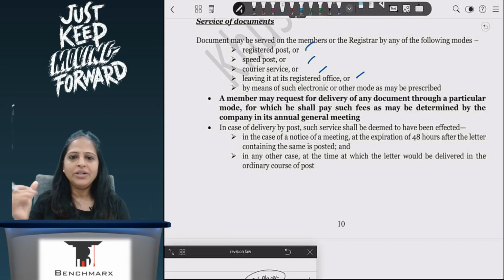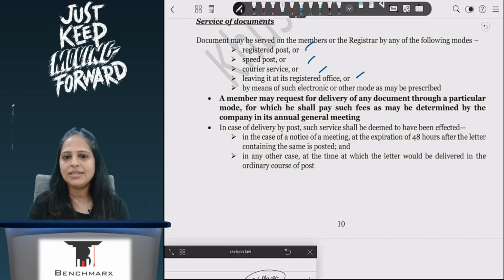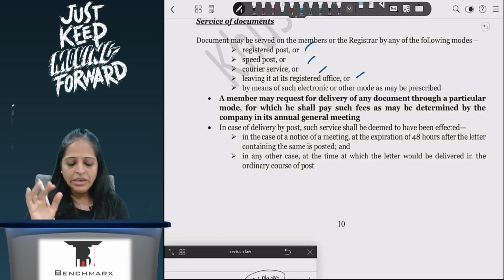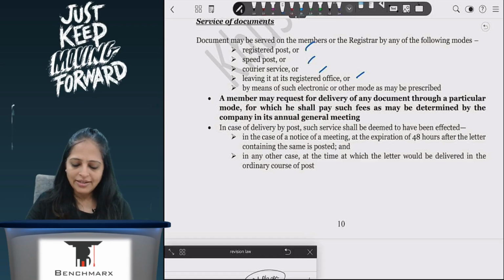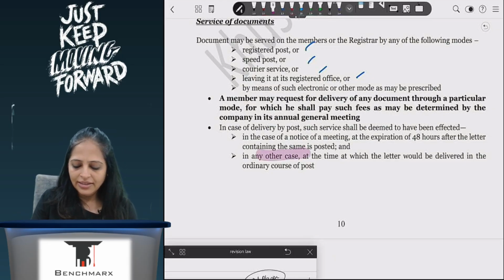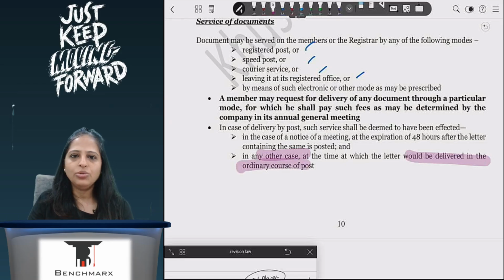There we had also done that if it is to be sent by registered post acknowledgement due, then it must be registered post acknowledgement due; you cannot send by plain registered post. If I give a letter to landlord but tenant rejects it, then it is assumed that I have given it to the landlord. Correct? Here what is important is that if I am sending anything other than the notice of meeting, then in that case it is delivered in the ordinary course of business.